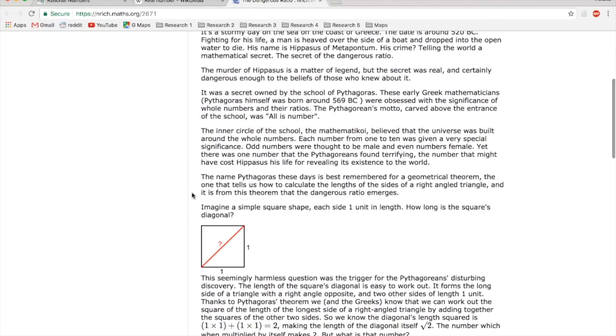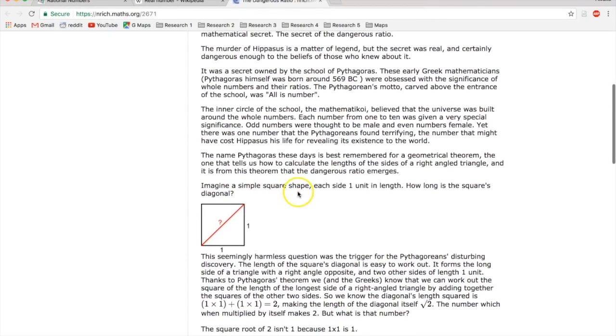Yet there is one number that the Pythagoreans found terrifying, the number that might have cost Hippasus his life for revealing its existence to the world. The name Pythagoras these days is best remembered for a geometrical theorem, the one that tells us how to calculate the lengths of the sides of a right-angled triangle. And it is from this theorem that the dangerous ratio emerges.